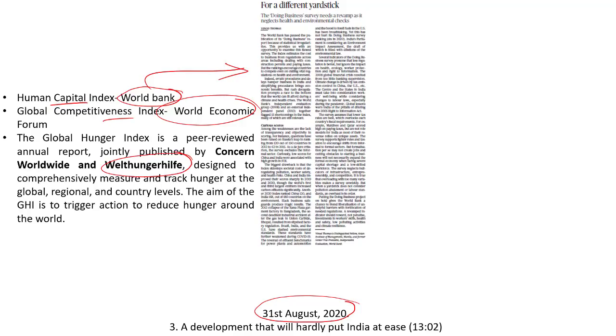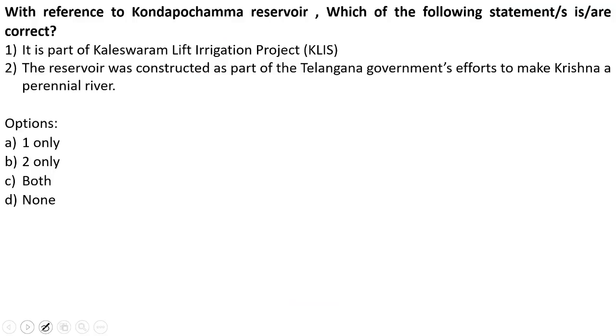So basically, it is not only about flexible rules, it is about the right intention of the government that should also be taken into picture, says the author of this article. But for the rest of the issue, kindly look into our 31st August 2020 analysis. Now let's look into the next practice question.